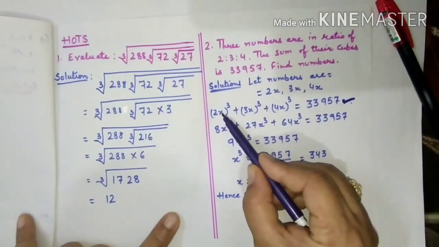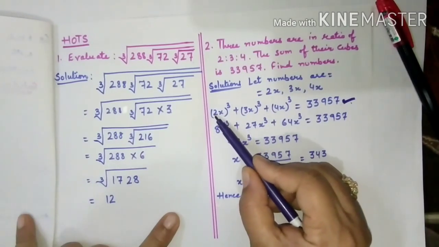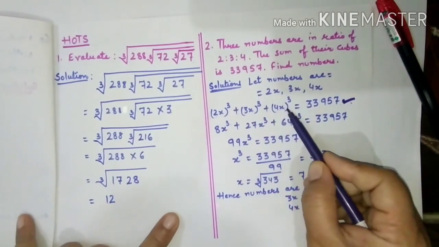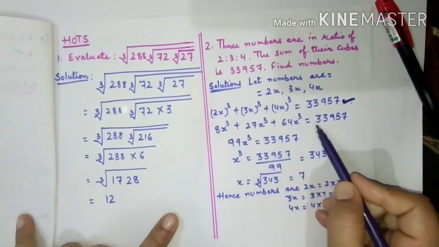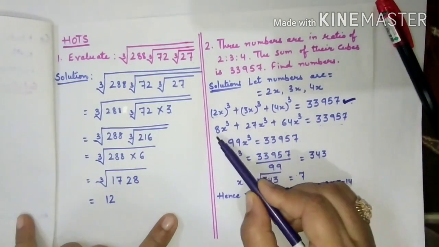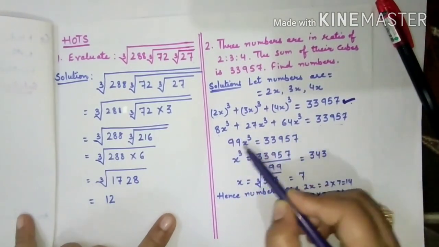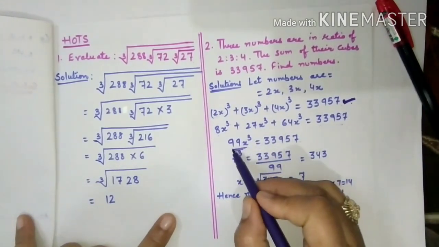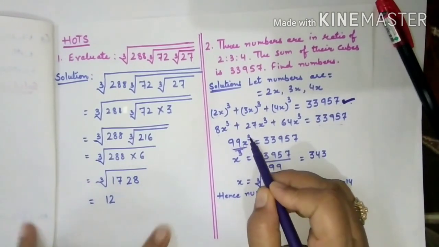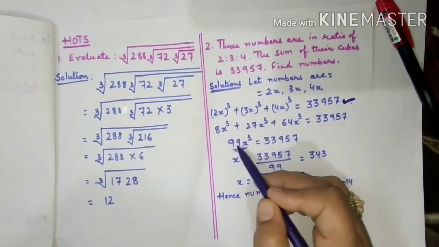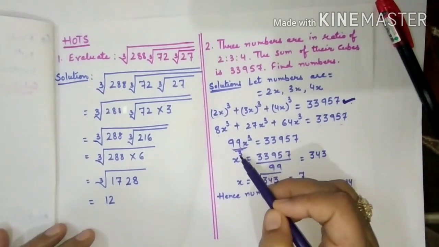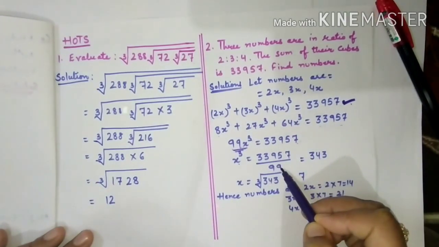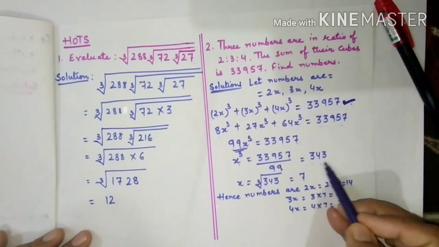2x is a whole cube: 2x into 2x into 2x, 2 2s are 4, 2 4s are 8x cube. 3x whole cube is 27x cube, 4x whole cube is 64x cube, equal to this given number. 27 plus 8 is 35, 35 plus 64 is 99x cube. Now some students make a mistake here. Children, here 99 is multiplied by x cube, so 99 will be divided into this number, and x cube will remain. By dividing we will get 343.